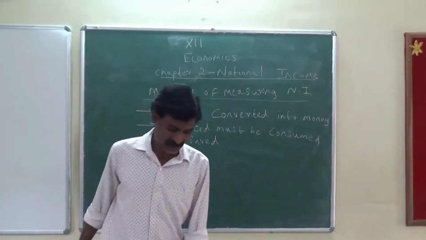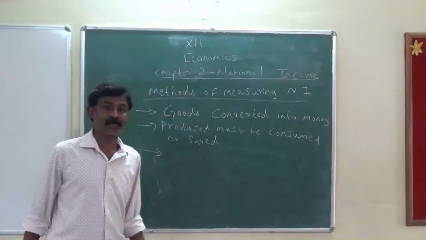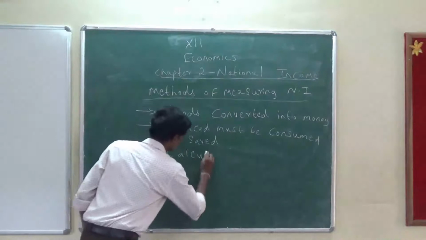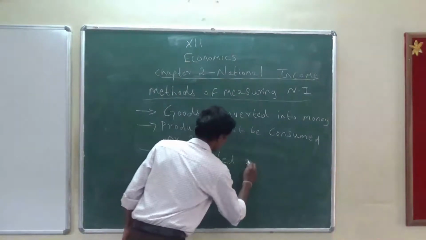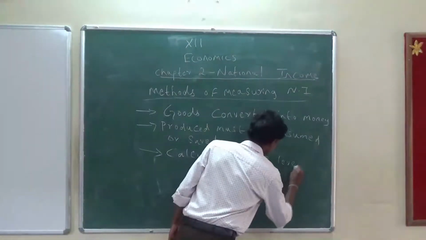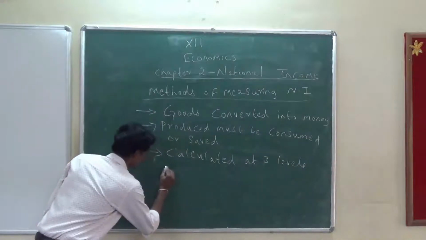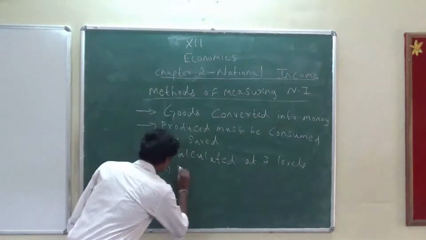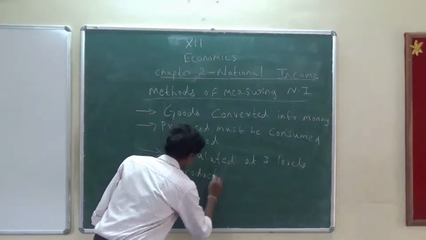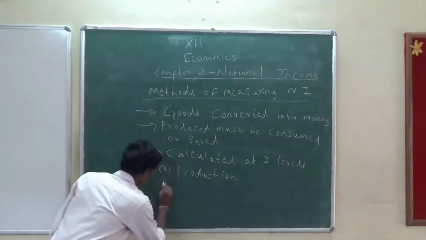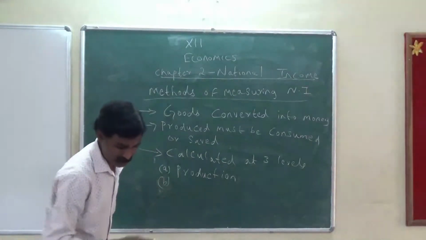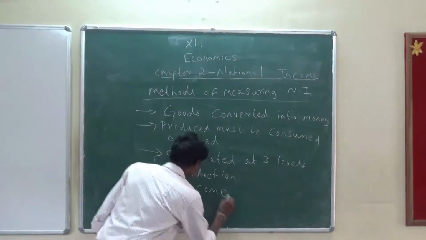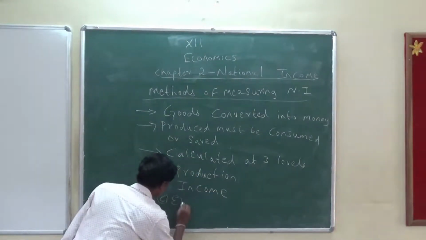The third point is the national income is calculated at three levels. They are: A, production; B, income; and next is expenditure.